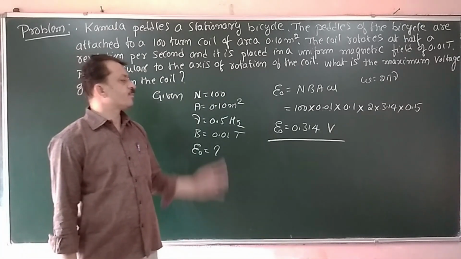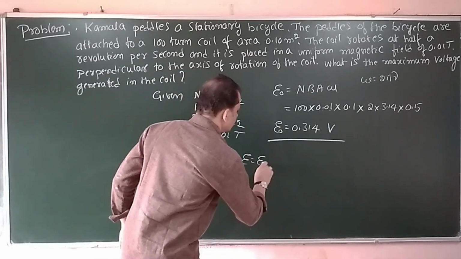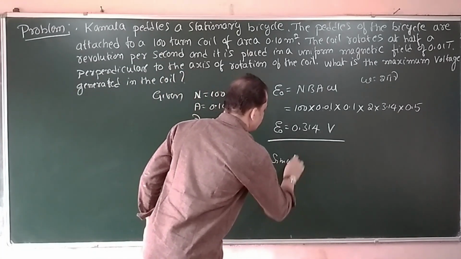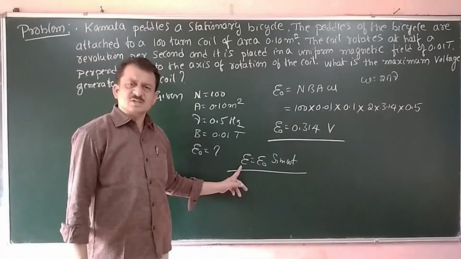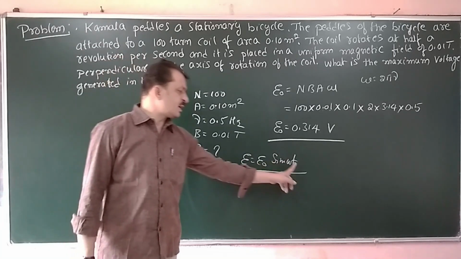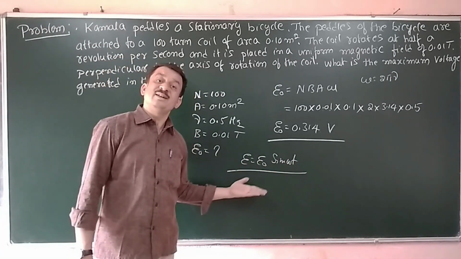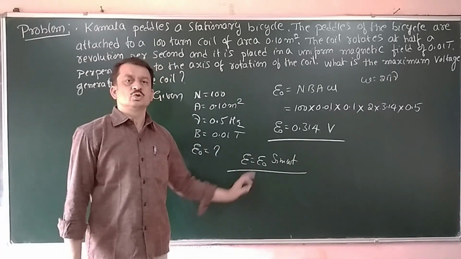Now in the previous case, E is equal to E naught into sine of omega t, that we have derived. It is the instantaneous value. It is the EMF induced at any given time t. E naught is the maximum value. You should remember that one.